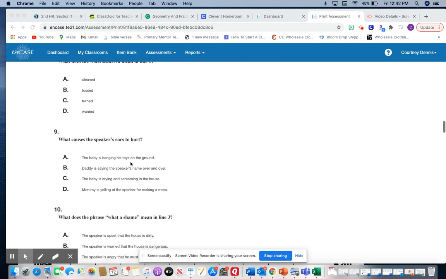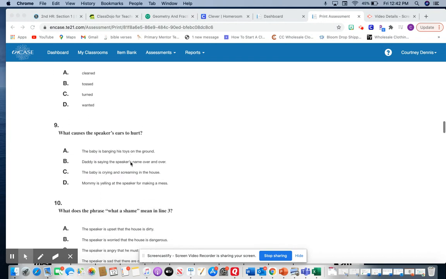So let's look at the different choices. The baby is banging his toys on the ground. Daddy is saying the speaker's name over and over. The baby is crying and screaming in the house. Or mommy is yelling at the speaker for making a mess. Well, it says all that screaming causes my ears to hurt. So C says the baby is crying and screaming. So she's talking about the baby crying and screaming. So the answer would be C.